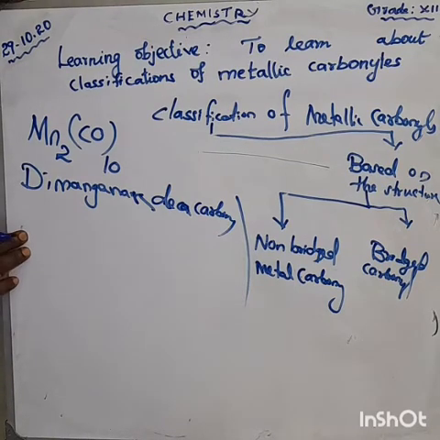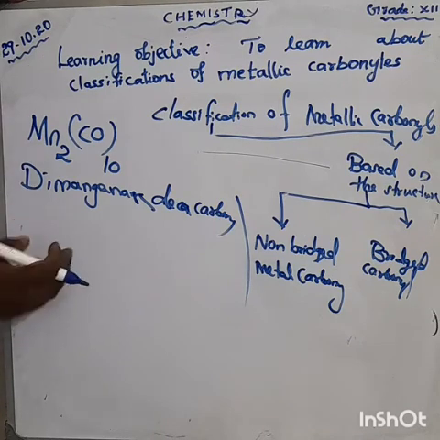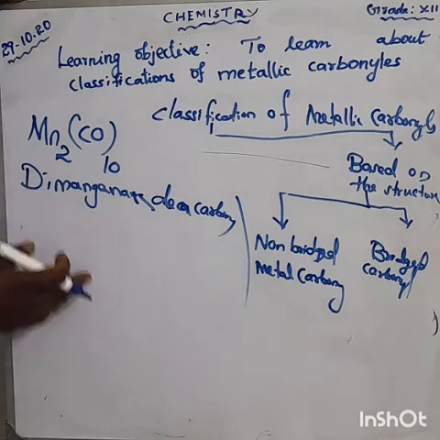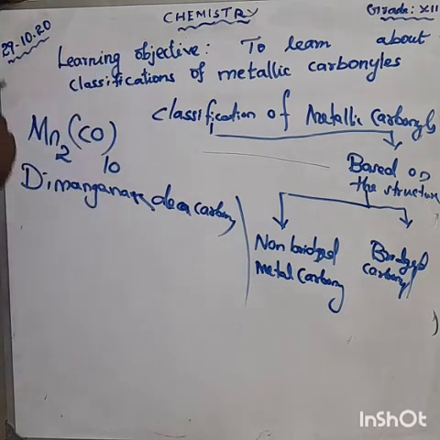What is the condition here? In this type of carbonyl, which contains terminal carbonyl, this also has terminal carbonyl and also has a metal bond. Don't forget that metal bond. It involves only a metal bond.